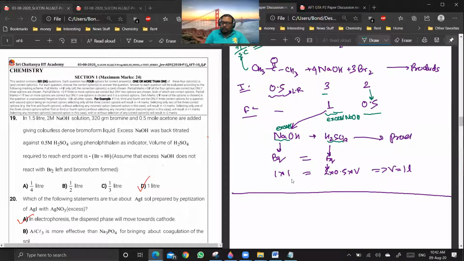You are having only 1 mole of NaOH, so 1 into 1, this is n factor and this is the number of moles, will be equal to 2, the n factor of H2SO4, into 0.5, which is the molarity of H2SO4, into V, which is the volume of H2SO4. If you solve this, answer will be 1 liter. Are you getting my point? Yes or no?